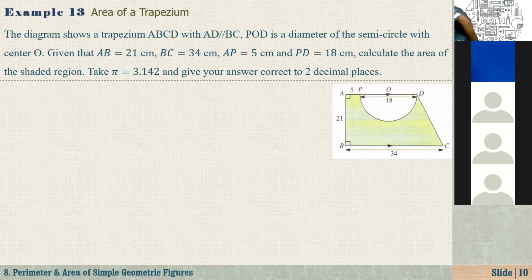Calculate the area of the shaded region. Take pi equals 3.142 and give your answer correct to 2 decimal places.